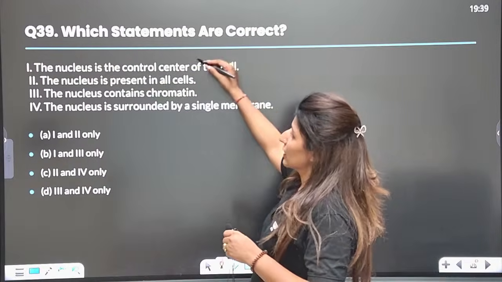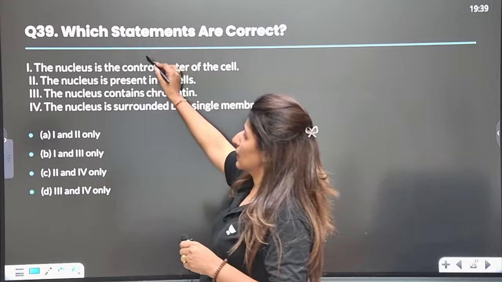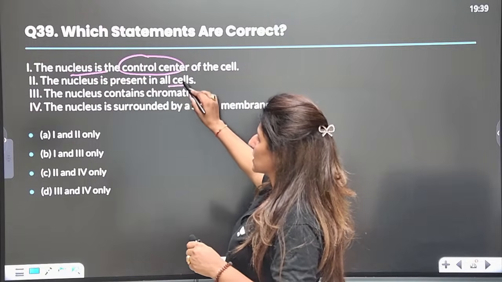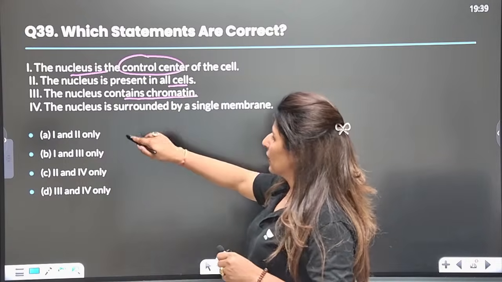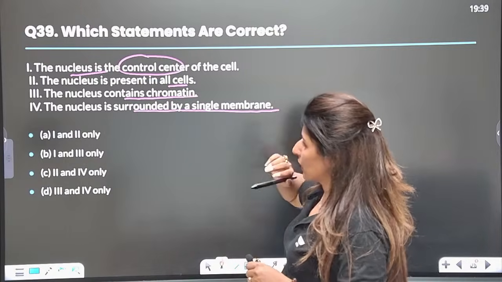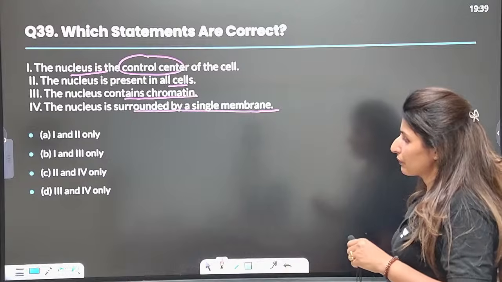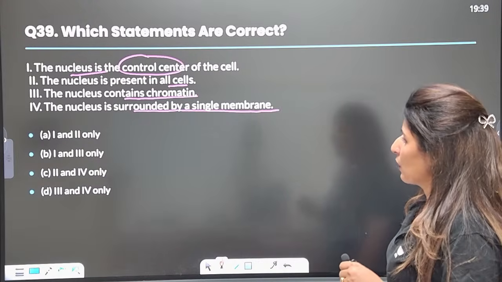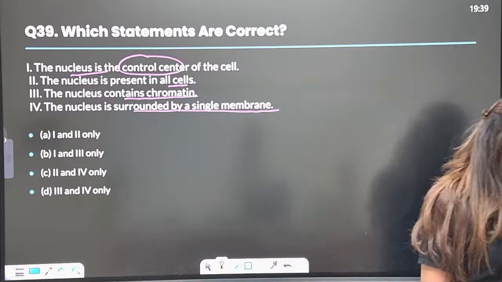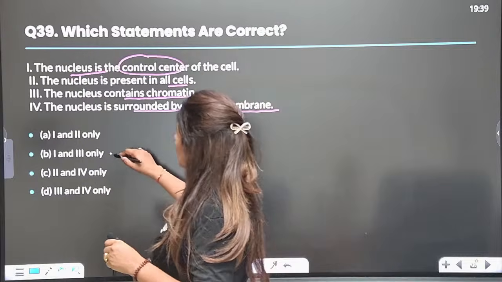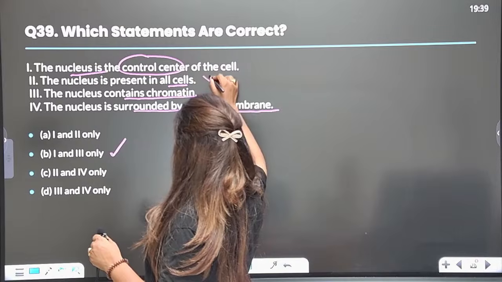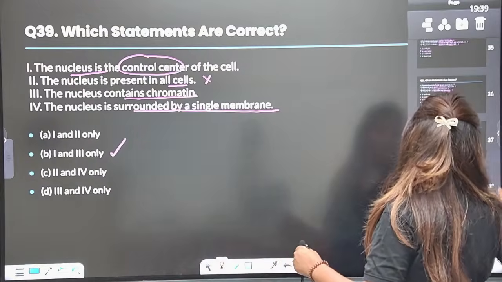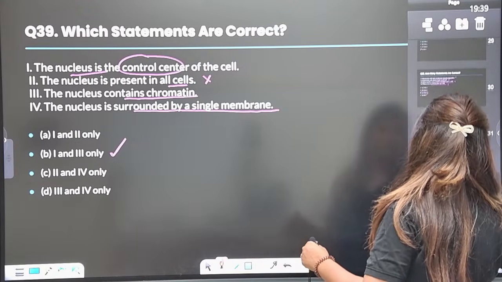Now, which are correct? The nucleus is a control center of the cell. Is that true? Nucleus is present in all the cells. The nucleus contains chromatin and nucleus is surrounded by a single membrane. Quickly, let me know the answer. Yes, please. What is the answer? Answer will be B. So we can't say it is present in all the cells. This is wrong. So according to this, there is another question that we have discussed here.